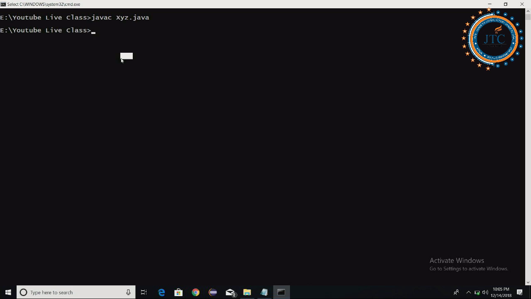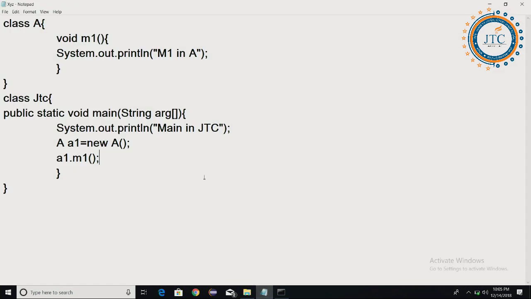Okay, no issues. So here 2 .class files will be generated. By what names will the .class files be generated? Very good, all of you are correct. So here 2 .class files, and not only 2. If you are writing n number of classes in a source file, that many .class files will be generated. If any one of you has a confusion that only the class which contains the main method will get a .class file with its name, no, nothing like that.